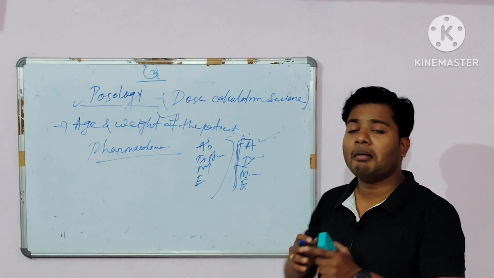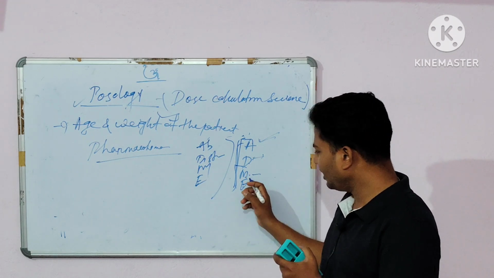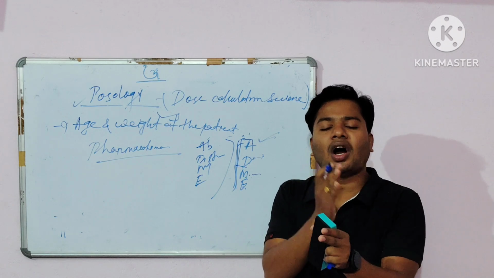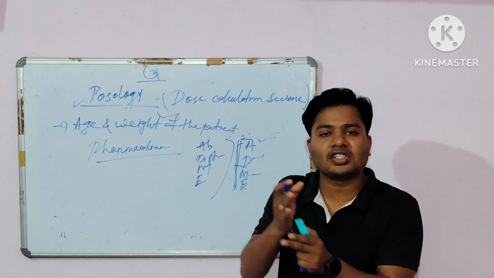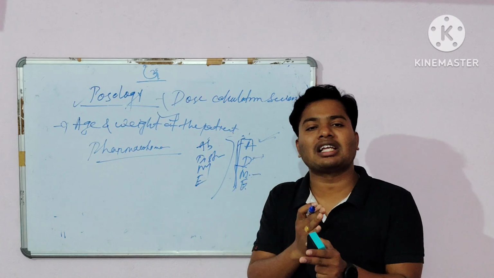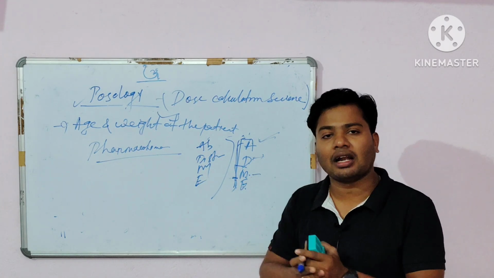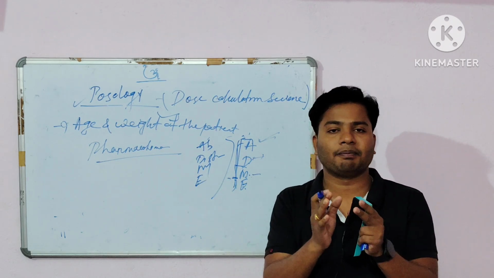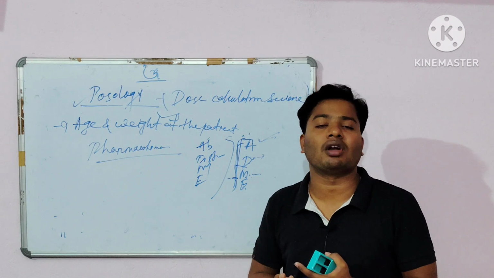And the next one is metabolism. Metabolism is the chemical alteration of a drug. All of you know which organ helps with metabolism? The liver is the organ that helps with metabolism in your body.